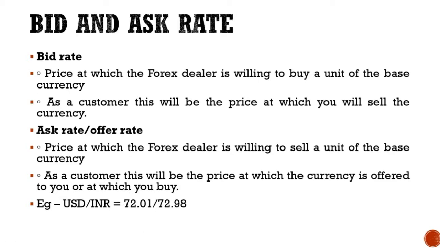It means from our point of view, this is the rate at which we can sell the currency. So when you're going to sell, you are going to sell it at 72.01, but when you need to buy, that's called the ask rate. It is the rate at which the forex dealer is willing to sell. So from our point of view, this is the rate at which you will be able to buy. Always remember, the buying rate will always be more than the selling rate.